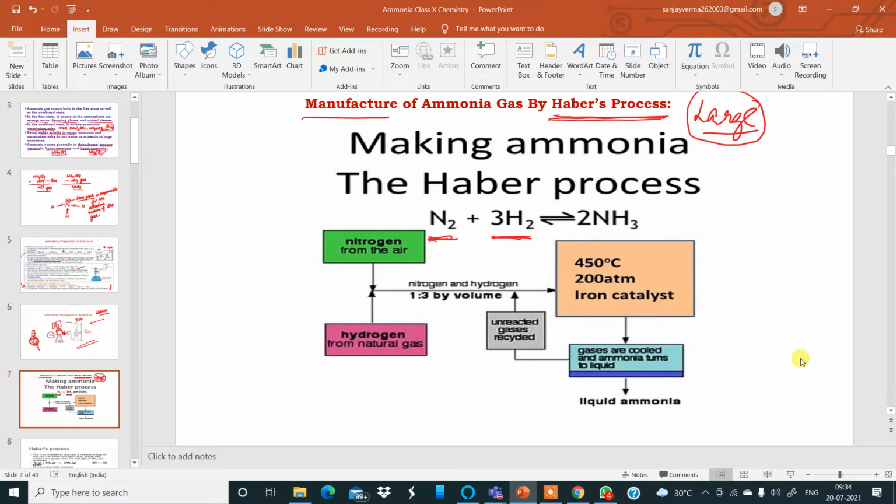So 1 volume of nitrogen reacts with 3 volumes of hydrogen, under the required conditions of temperature and pressure, and finely divided iron as a catalyst, and then it is converted into the gas ammonia on a large scale. If I take 1000 liters of nitrogen, then I must use 3000 liters of hydrogen gas, because it is 1 is to 3. 1 volume of nitrogen, 3 volumes of hydrogen.